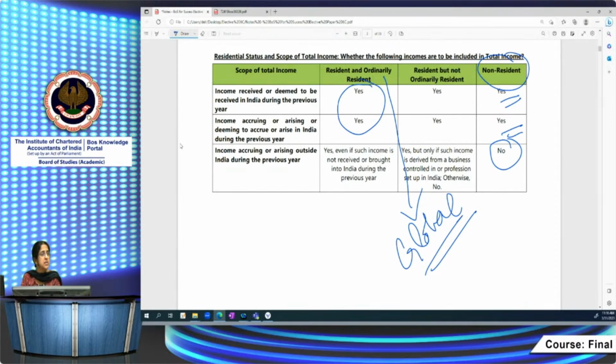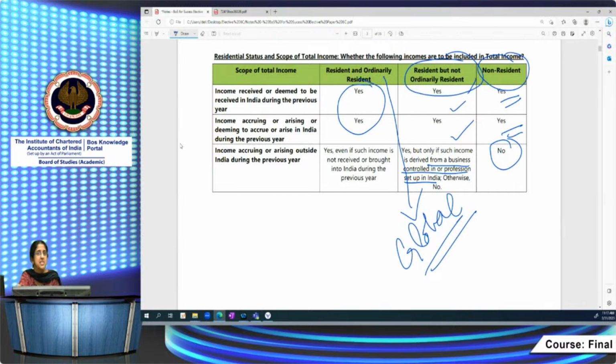Now coming to resident but not ordinarily resident. In his case also, it's more or less similar to a non-resident. Though the person is a resident, the inclusions in total income are similar to a non-resident. That is, income received or deemed to be received in India, and income accruing or arising or deemed to accrue or arise in India, will be taxable in the hands of an RNOR. In addition, what will be taxable? Income from a business controlled or a profession set up in India. Even if the income accrues or arises outside India, if it is from a business controlled or profession set up in India, then it is taxable in the case of an RNOR.